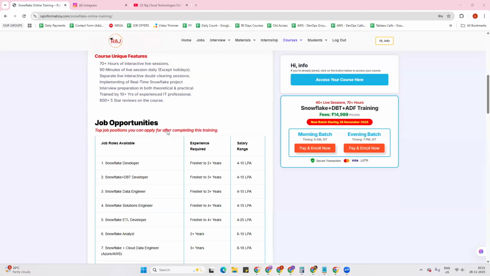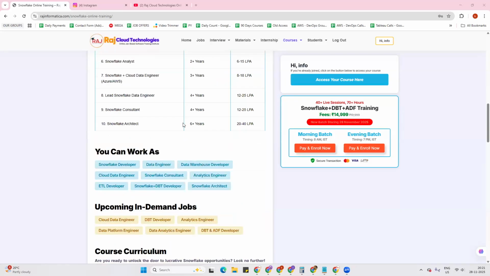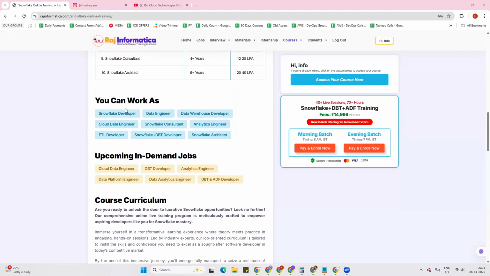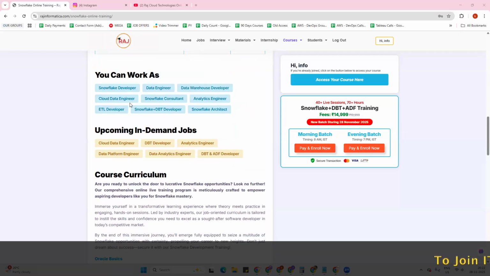Got it? Yes. Now if you can see the job opportunities, these are the job roles and the current market packages for them. For 2 years, how much you can get on average, 3 years, how much, 4 years, how much. Each and every role you can check out here. This will work for you for sure. Apart from these, we have the job roles that you can apply for and the upcoming in-demand job roles in the market right now. You can find all these things, no need to worry about that.